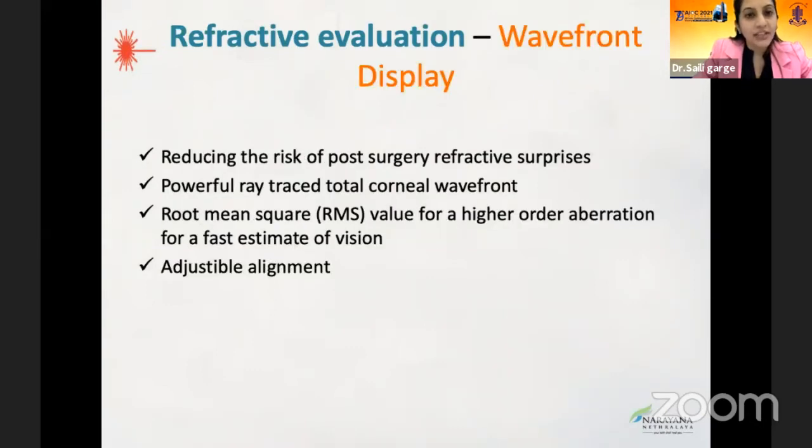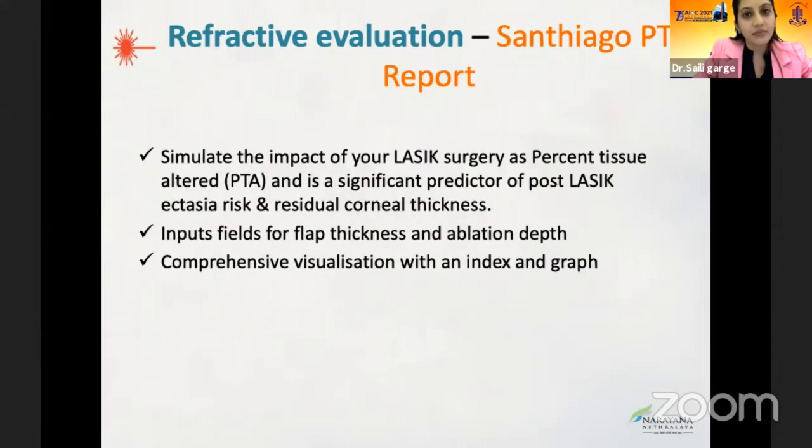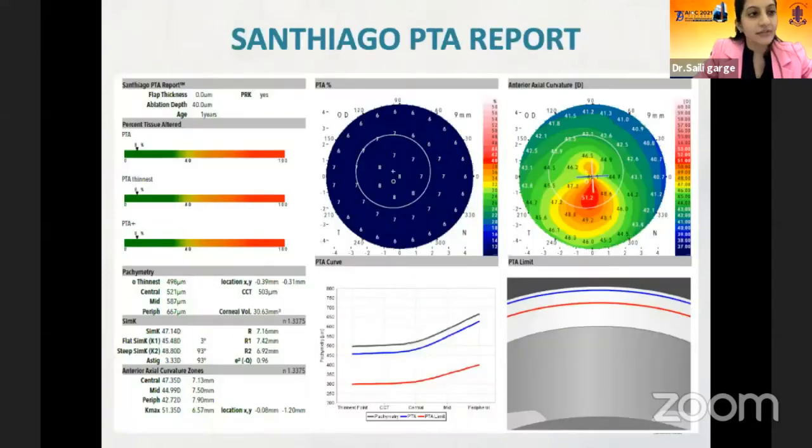As we have seen in the wavefront display, it reduces the risk of post-surgery refractive surprises. Powerful ray traced corneal wavefront, root mean square value for higher order aberration for a fast estimate of vision, and adjustable alignment. The Santiago PTA report simulates the impact of your LASIK surgery as percent tissue altered and is a significant predictor of post-LASIK ectasia risk and residual corneal thickness. Input fields for flap thickness and ablation depth. Comprehensive visualization with an index and graph.